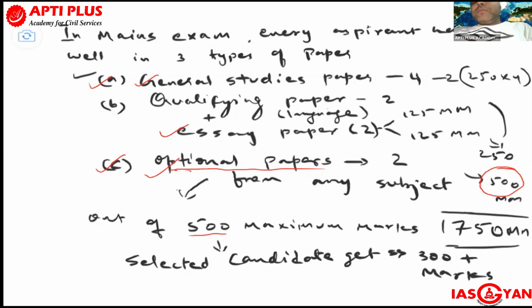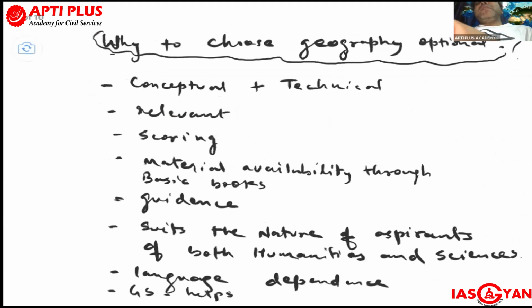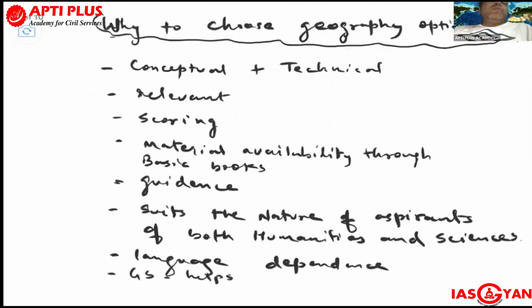Now, how to fetch these 310 plus marks in optional? Your target as an aspirant should be more than 310 marks. Which subject is better to give you these 310 plus marks? There are many options, guys.